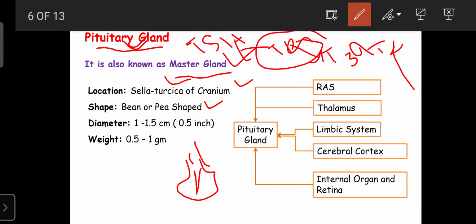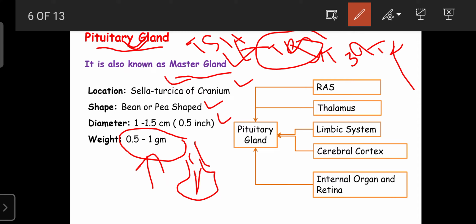Regarding the shape, it is a bean or pea-shaped organ. Regarding the diameter, it is about 1.15 centimeter or 0.5 inch. And regarding the weight, the average weight of the pituitary gland is 0.5 to just 1 gram. But it is a one-gram organ involved in the regulation of all physiological actions of the human body. Only the weight is just 1 gram.